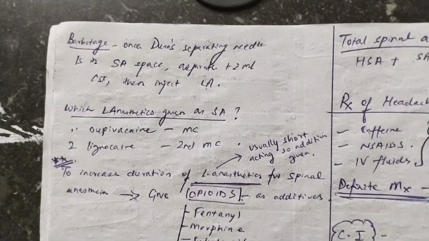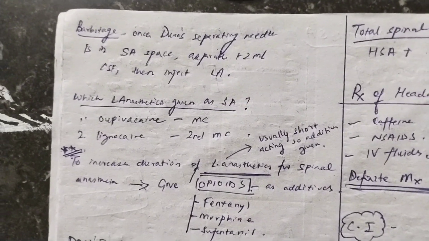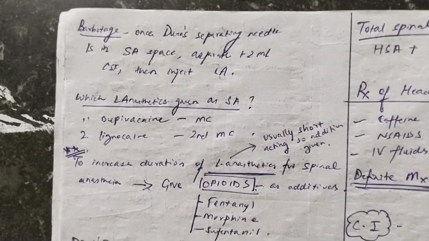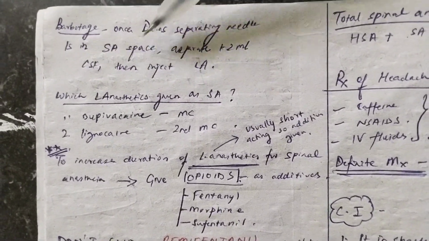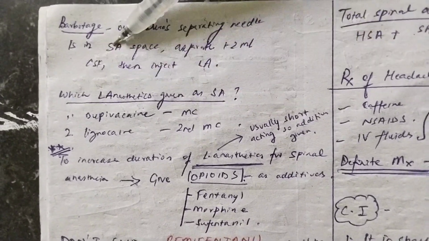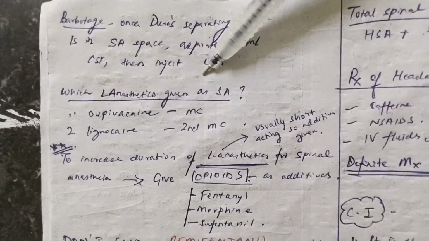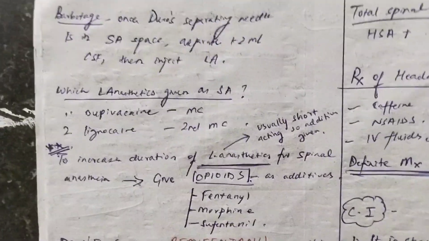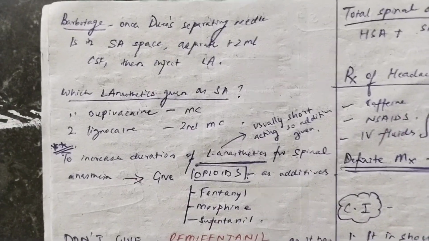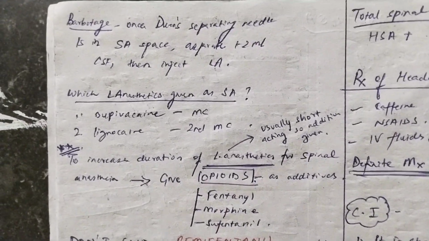Now, I told you that after your needle is in the subarachnoid space, you have to barbotage before giving the regional spinal anesthesia. So what does barbotage mean? It means that once your needle is in the subarachnoid space, you aspirate 1 to 2 ml of CSF and then you inject the local anesthesia. So if you have reached the subarachnoid space, you can see that CSF is drizzling out. You will aspirate 1 to 2 ml of CSF and then you will administer the local anesthesia. This is called barbotage.